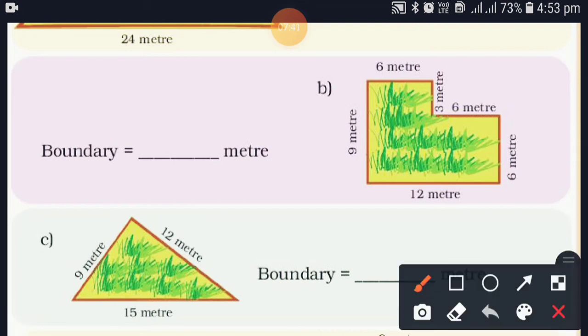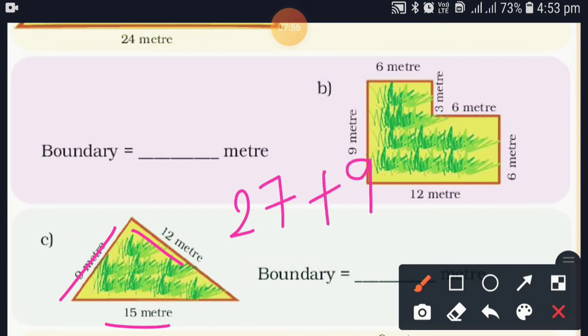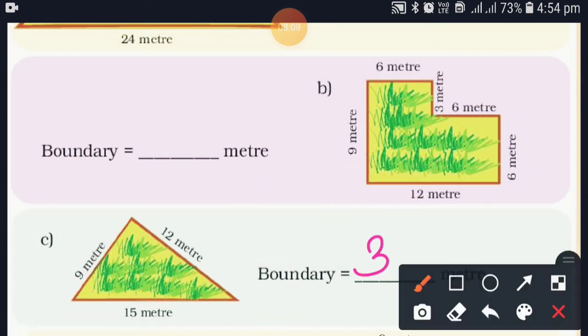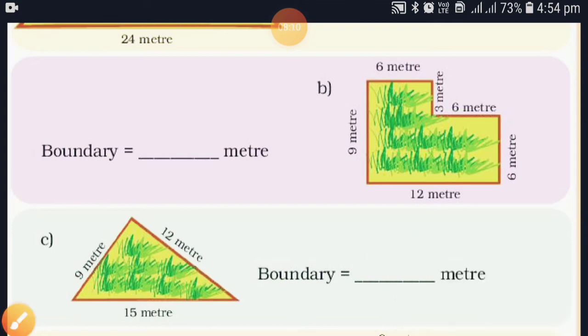Now I will do number C, because B you have to do on your own. Now here 9 meter, 15 and 12. So 15 plus 12 answer will be 27. And 27 plus 9, what will be the answer? As you know the table of 9 into 3 is 27. So 9 into 4 is 36. Simple. This type of method or idea you can use.